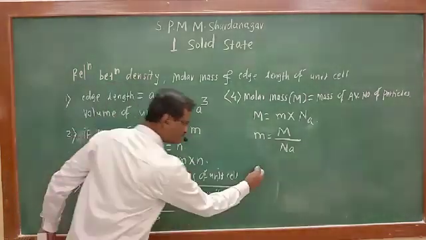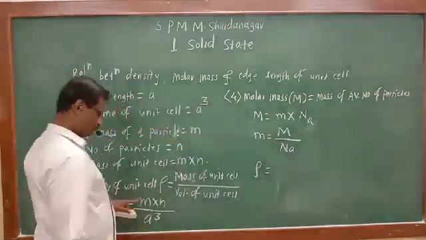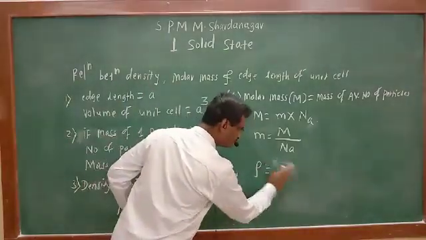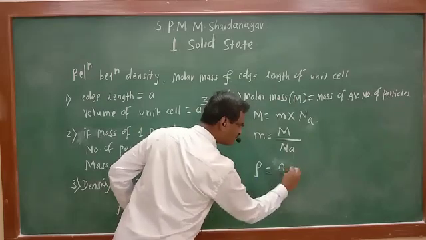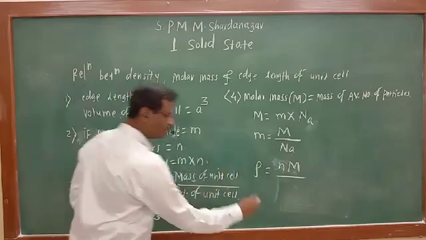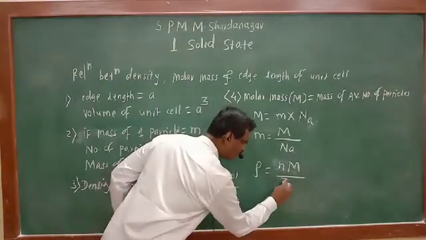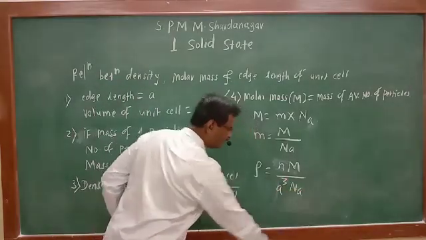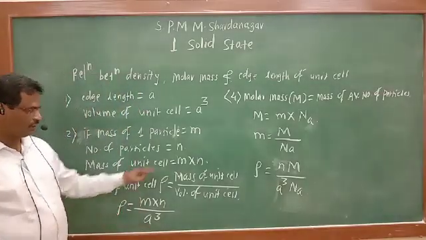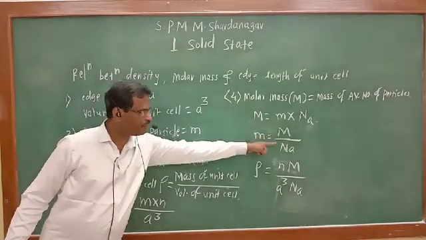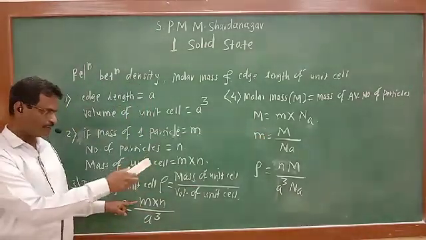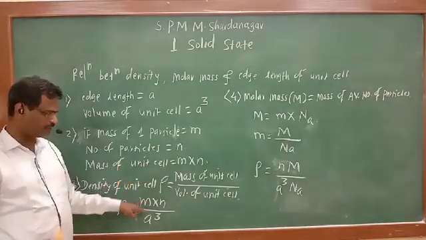So this equation will become rho is equal to n into capital M divided by A cube into Na. Have you got it? How I have replaced? Small m is equal to capital M upon Na. So this m is replaced by capital M upon Na. That's all. Remaining part is there as it is.